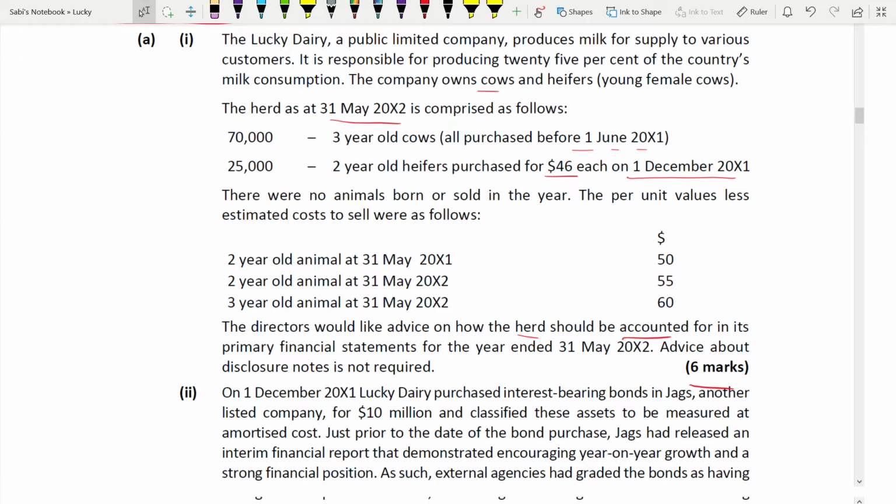This is for 2-year-old on 31st May 2001, 2-year-old on 31st May 2002, and 3-year-old on 31st May 2002. This is per unit, mind you. You don't know how many cows there are. It's for 1 unit, not the total.